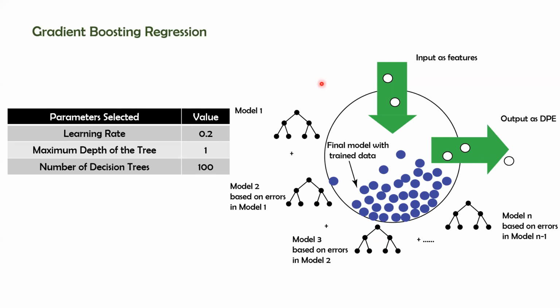So in short, we just give our inputs as features, which are simple periodic table properties of the transition metals as well as the central atom, and we can easily predict the deprotonation enthalpy.